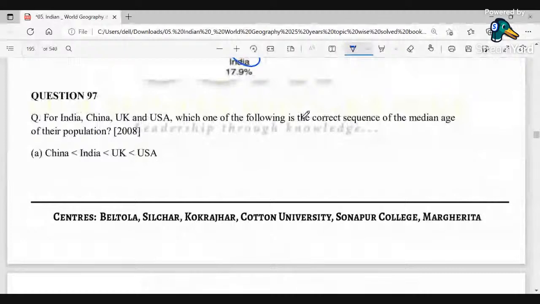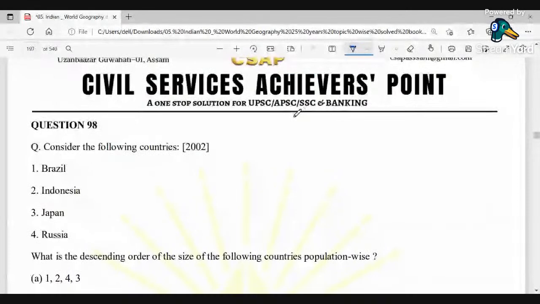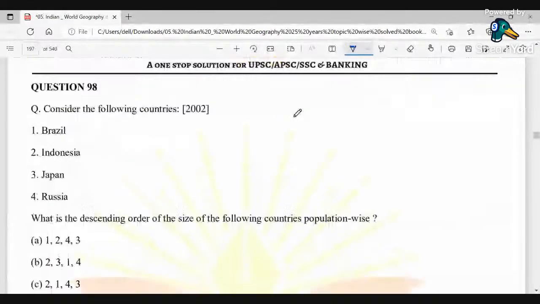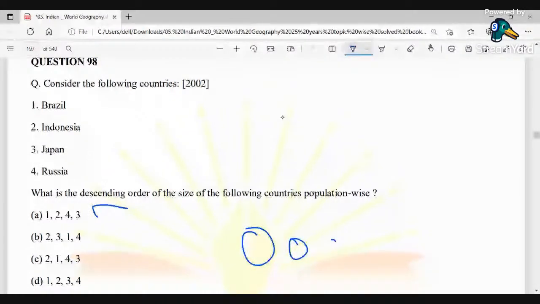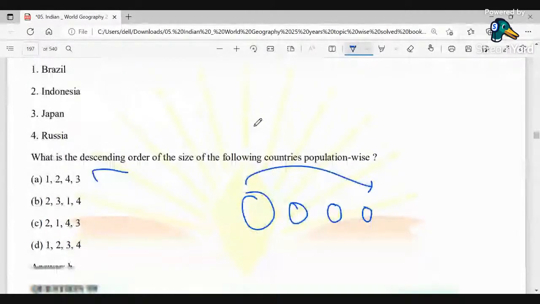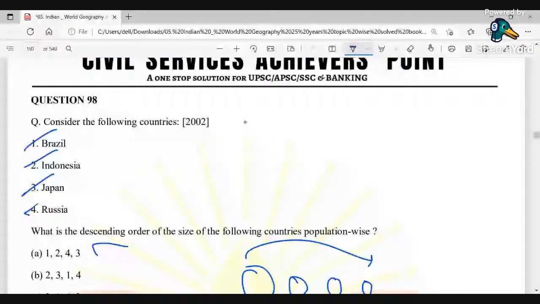Now, coming to the next question: consider the following countries. What is the decreasing order of size, population-wise? Means the biggest first, then third, sorry, second, and lastly one. In the decreasing order, you have to go through directly. Here the correct option is B, 2, 3, 1, 4. Yes, it's correct. This is the descending order of the size of the following countries population-wise.